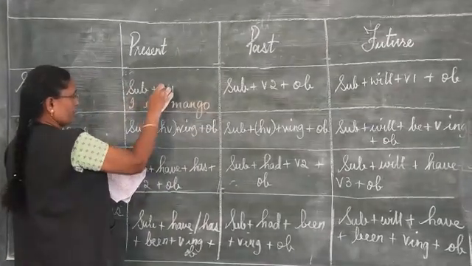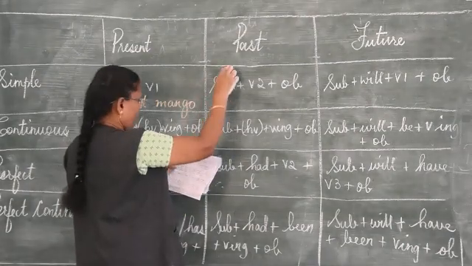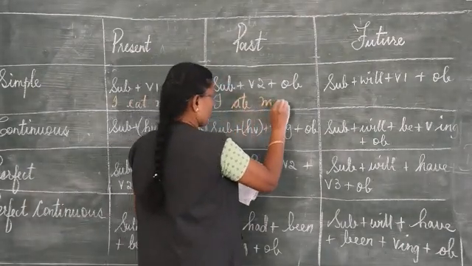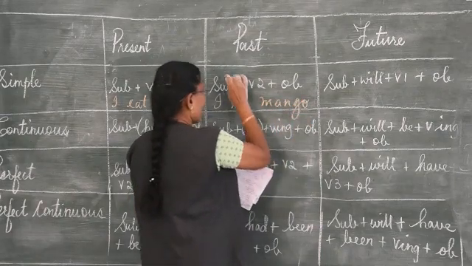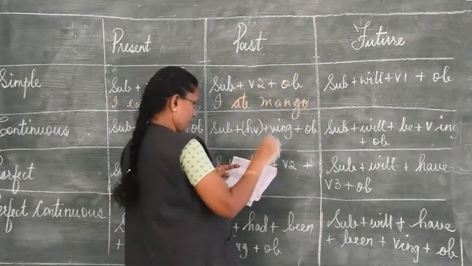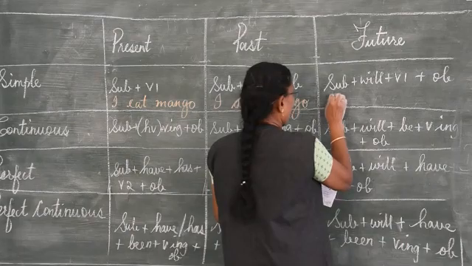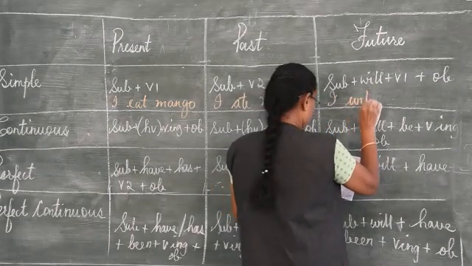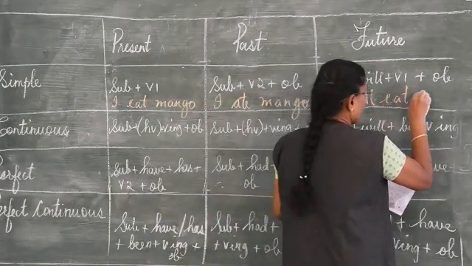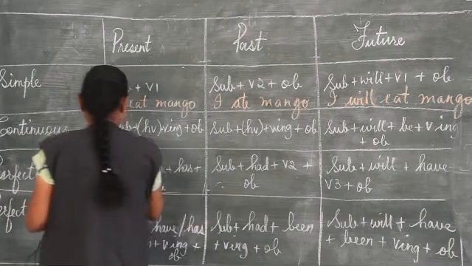I is the subject, verb is eat, mango is the object. Simple past, you will write I ate mango. I, verb in second form, object is mango. Next one, future: I will, verb one, eat mango. Understood, children?